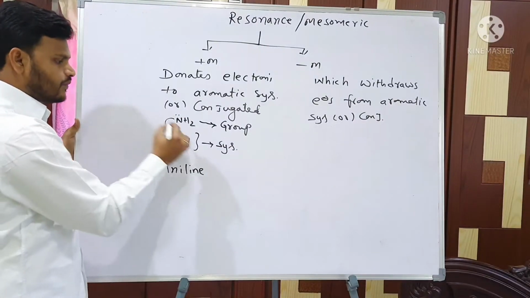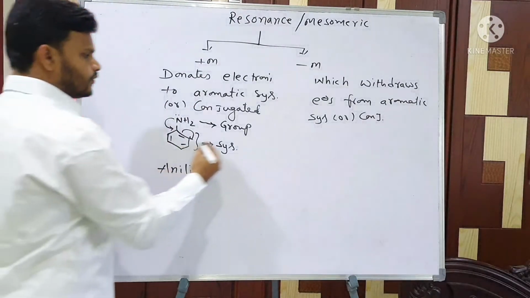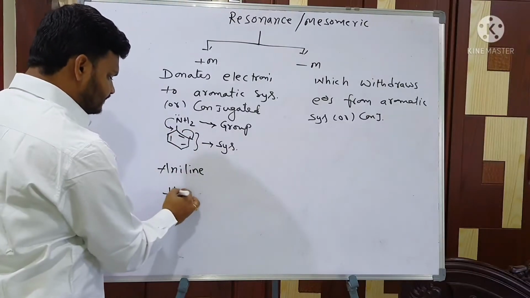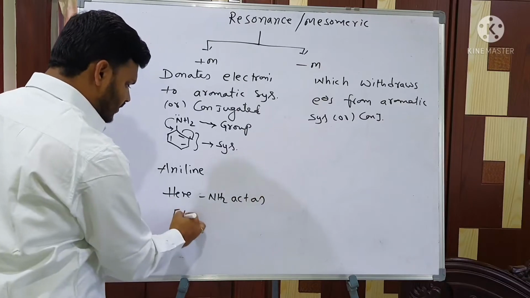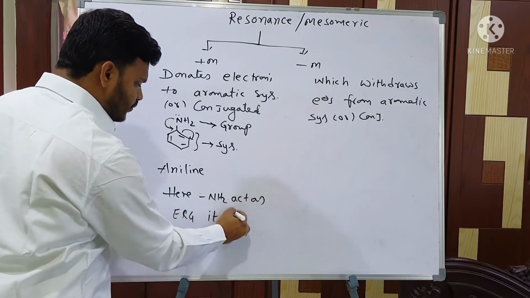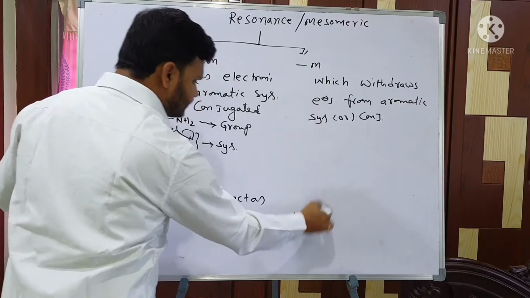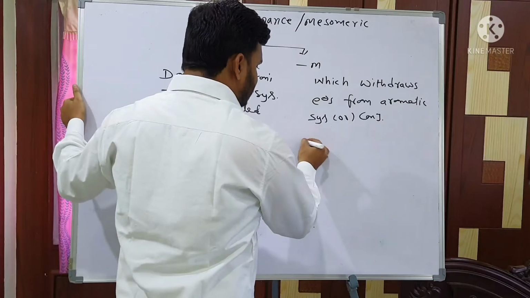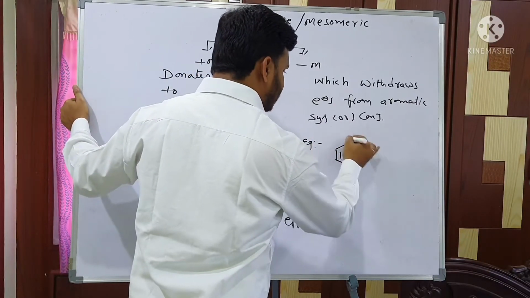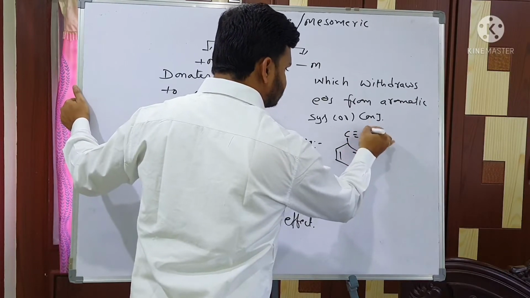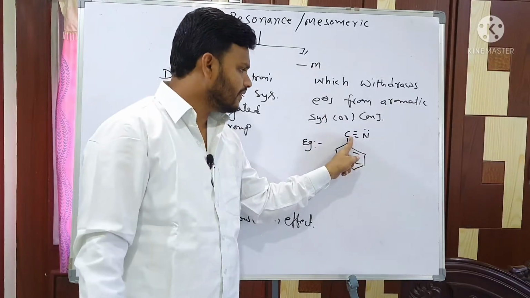When it donates, you can shift the bond like this, and the lone pair comes in this way. So here NH2 acts as an electron releasing group and it shows plus M effect. Next, one more example for this one. Like this. So here carbon does not have a lone pair, simple logic. Carbon does not have any lone pair.